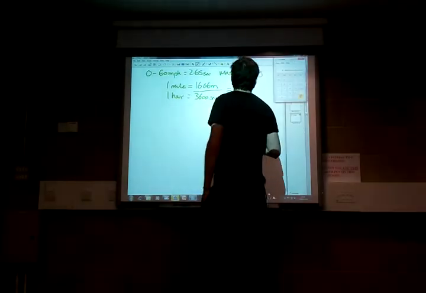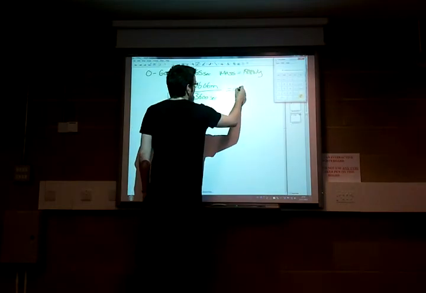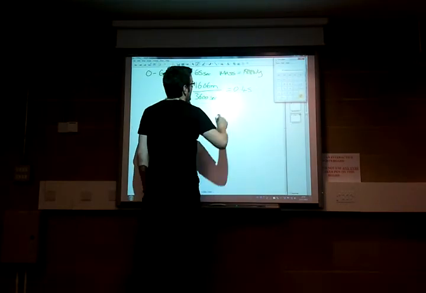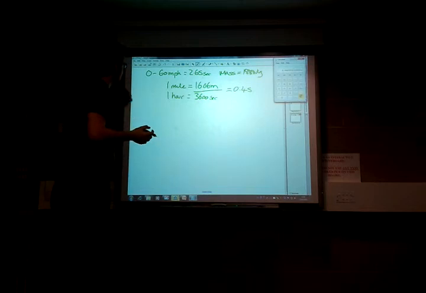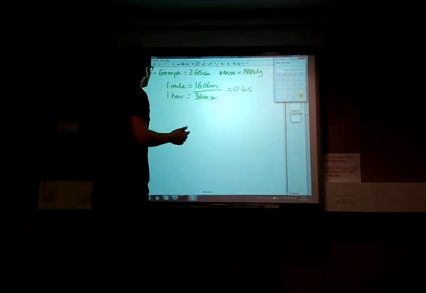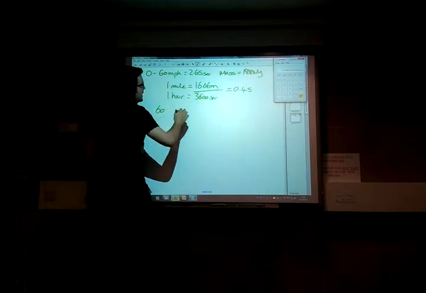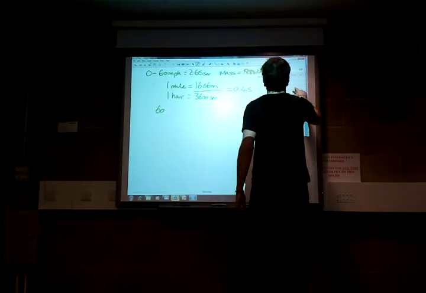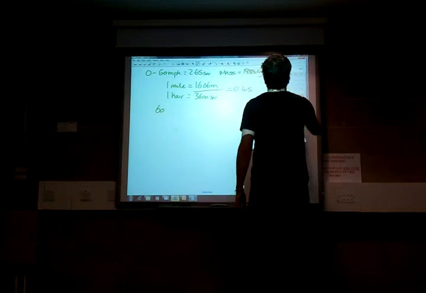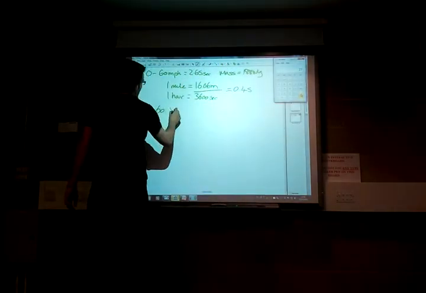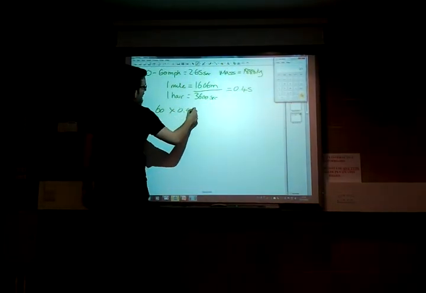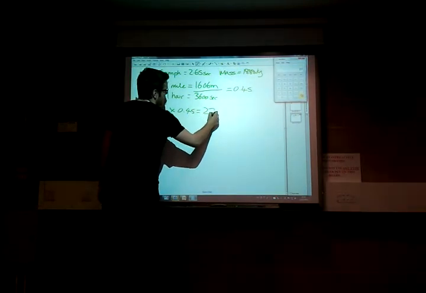You get 0.446, so for ease, we'll call it 0.45. So what you can actually do now is take your 60 miles an hour and if you then times it by this 0.45, you will get the number 27.